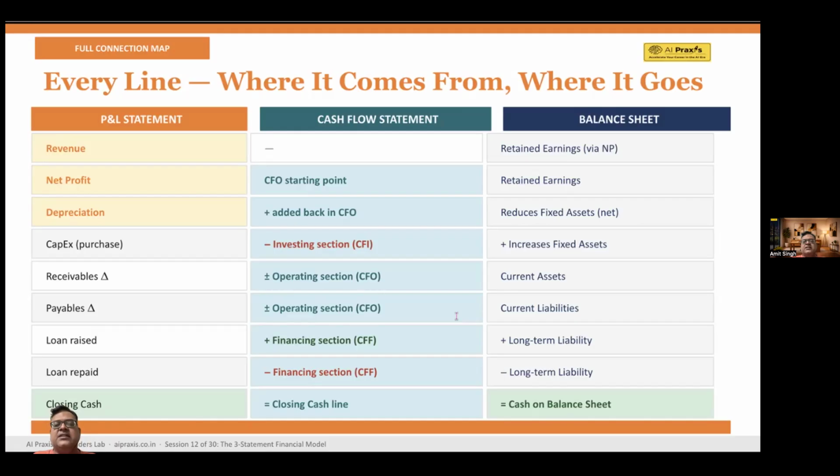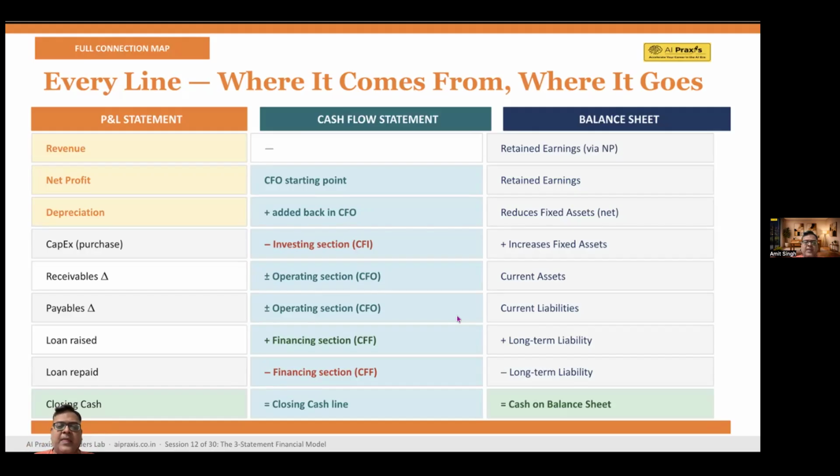Now, financing flow, let's understand. If a loan is raised, what will happen? You get the money, so cash increases in the financing section. You remember those three within the cash flow we had, right? CFO, then CFI, right?